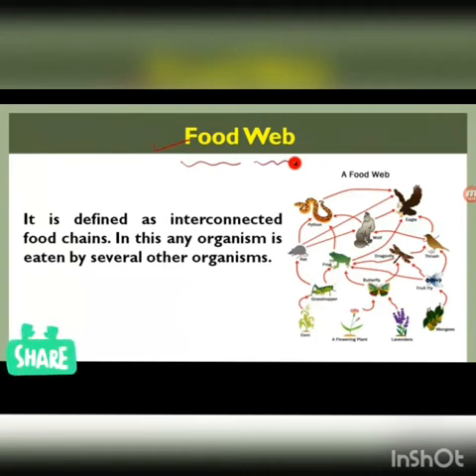And another example, a plant can be eaten by a butterfly, and this butterfly or a dragonfly or a housefly also can be eaten by a frog, right? So you can see there is a network of food chains in a food web. So a food web is an interconnected food chain.